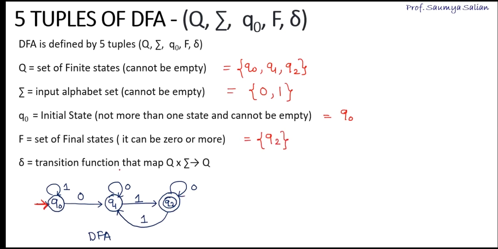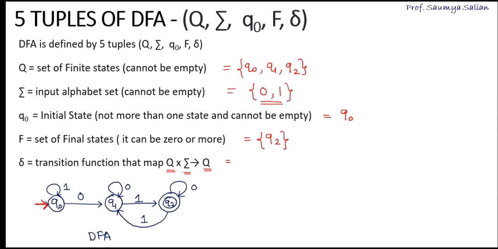Next, this is my mapping function or transition function delta, given by Q cross sigma corresponding to Q. What does it mean? Inside Q I have the following states, inside sigma I have the input alphabet set, and also Q corresponding to any of these states. Let's understand this by referring to the diagram.